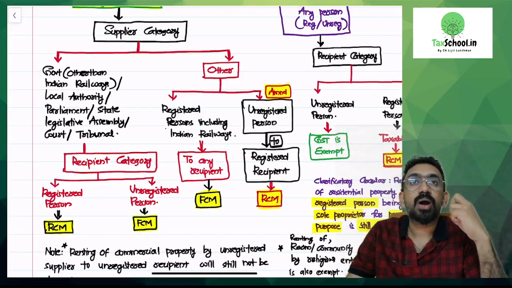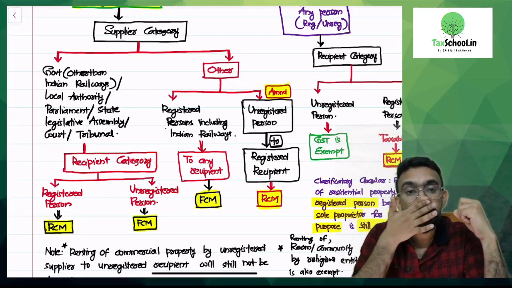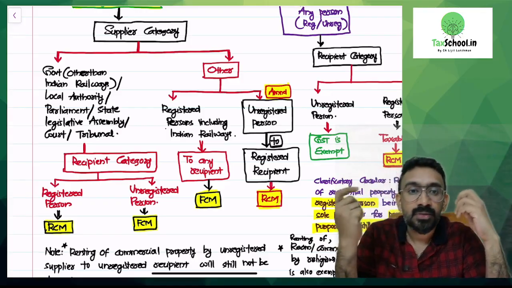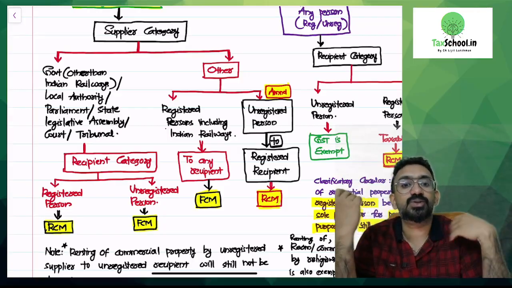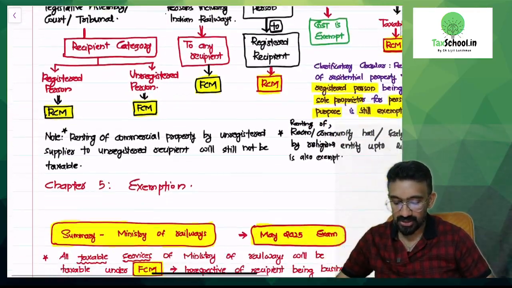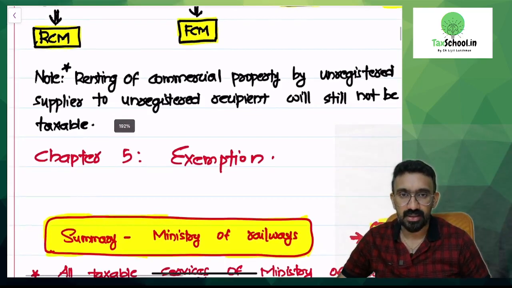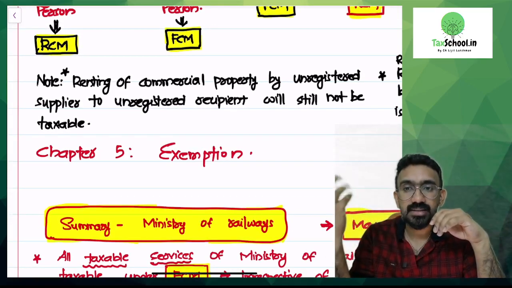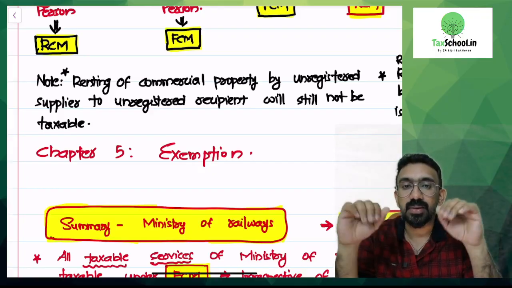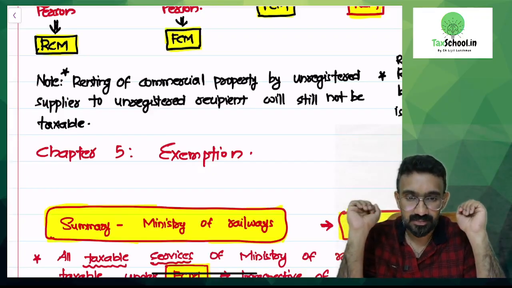So then what kind of commercial renting would still not be taxable? The commercial renting would not be taxable if the supplier is unregistered and recipient is also unregistered. So I have written an asterisk mark and I have written that understanding here. Look at it. Renting of commercial property by unregistered supplier to unregistered recipient will still not be taxable.